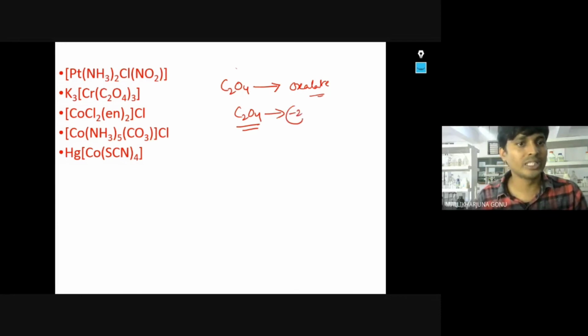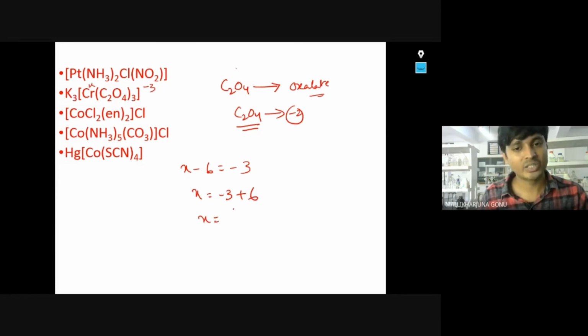Very good. So -2 into 3 means -6. But here the overall charge is -3. So let the oxidation state be x. x minus 6 is equal to -3, x is equal to -3 plus 6, x is equal to +3. Like that you have to calculate.